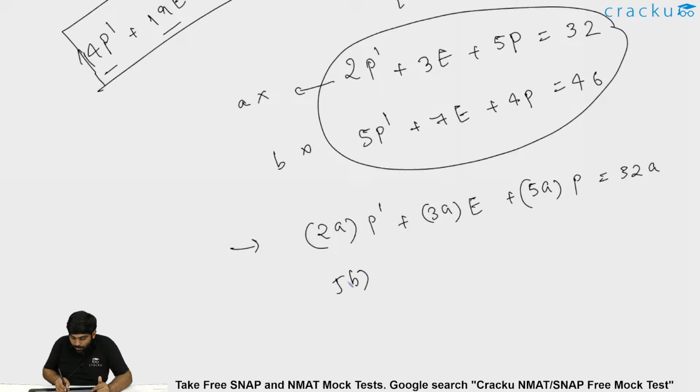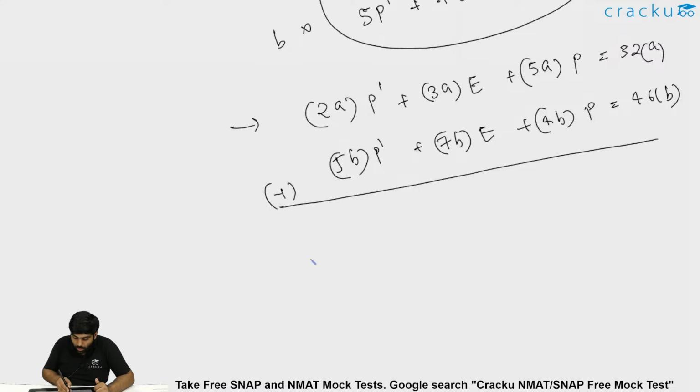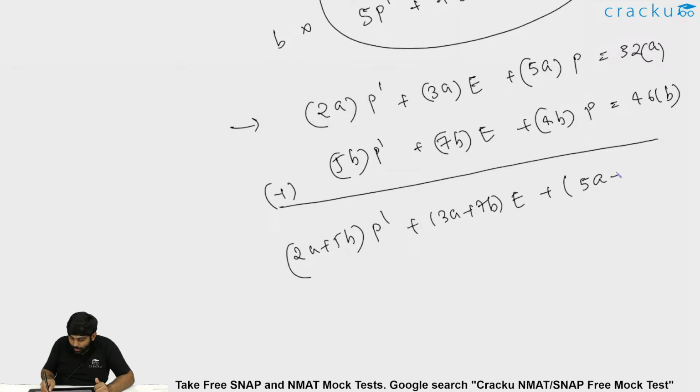Similarly, 5B P dash plus 7B E plus 4B P is equal to 46 times B. If I add these both, I'll be getting 2A plus 5B P dash plus 3A plus 7B E plus 5A plus 4B into P. This should be equal to 32A plus 46B.